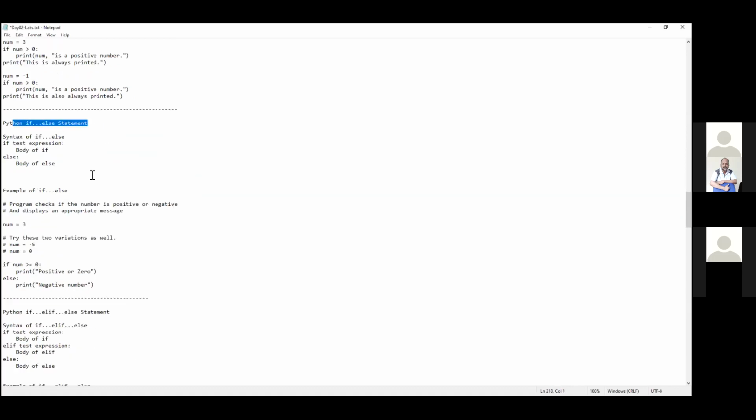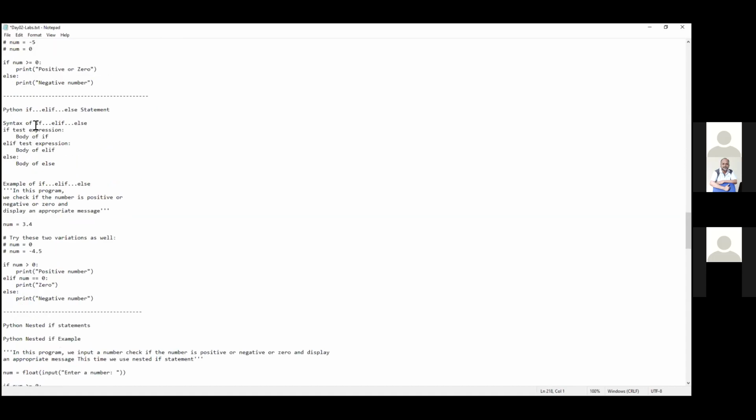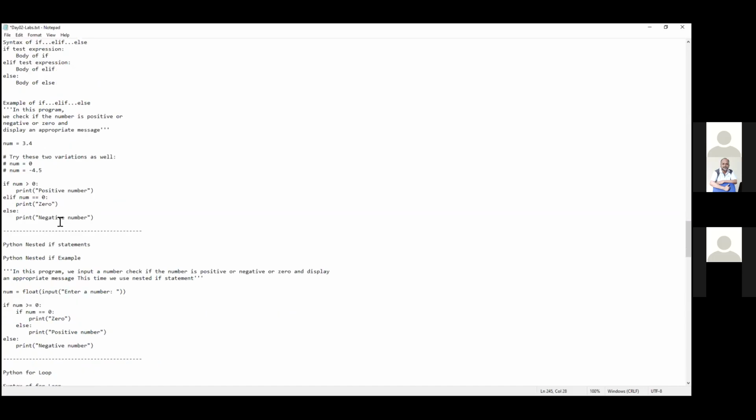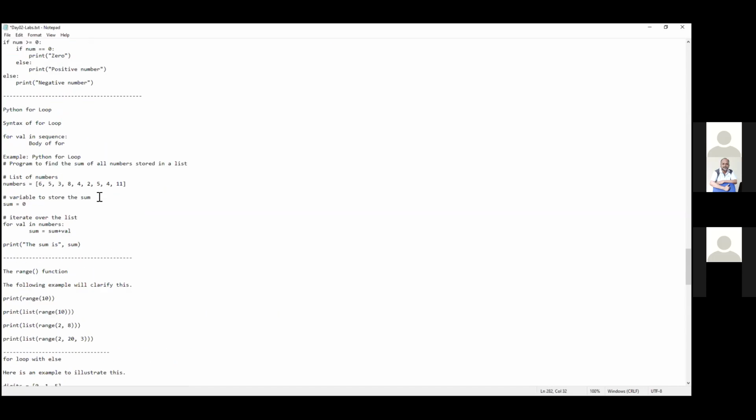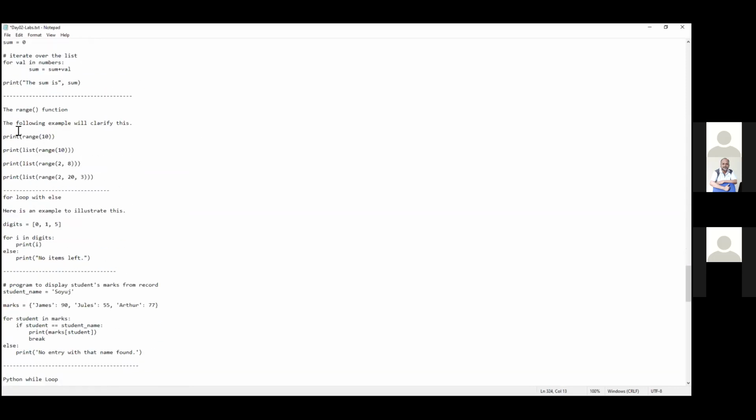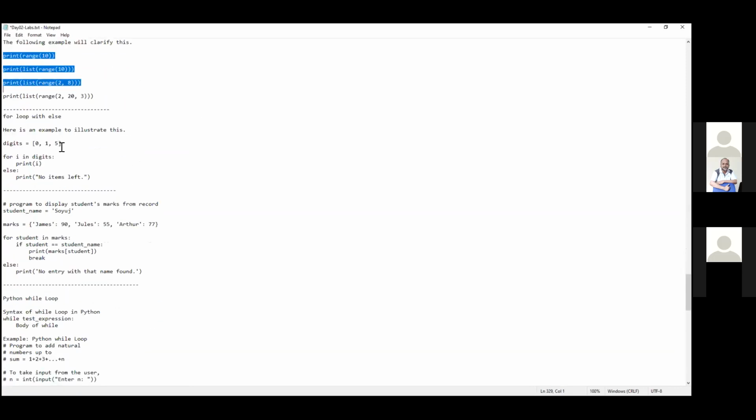So if-else, there are examples, and nested if is also there here. And the for loop, with reading from the list, and reading from the range, and loop with the else statement.